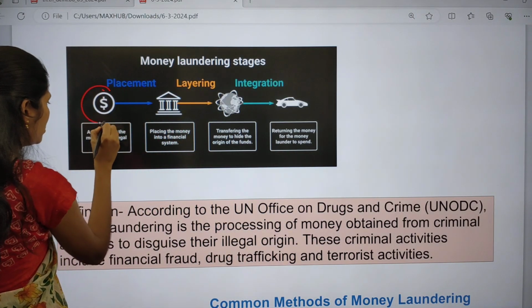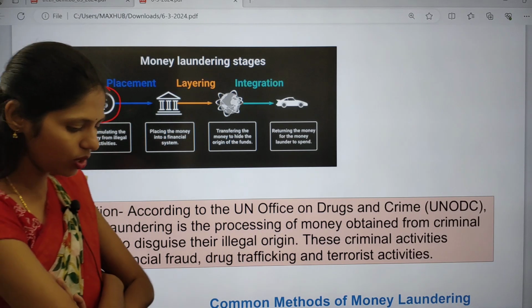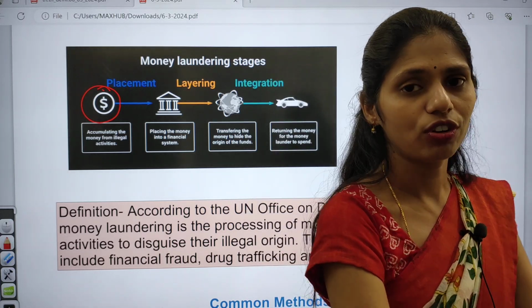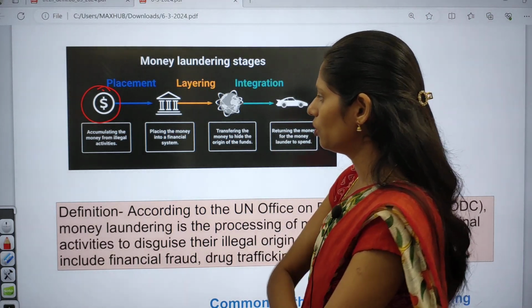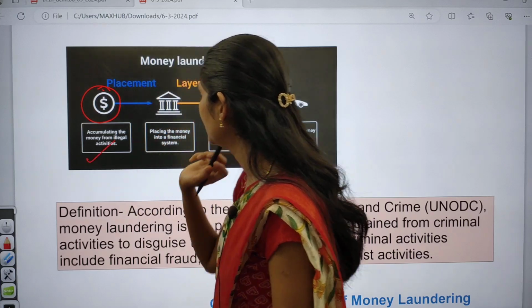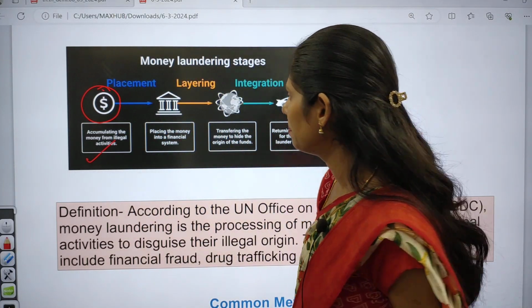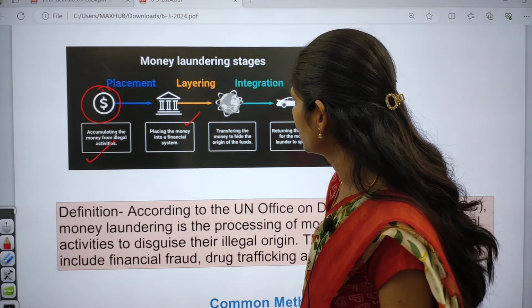So the first one is that you will be getting money from illegal activities, like drug trafficking, arms trafficking. If you are doing some illegal work, you will be getting money, right? So here you will be accumulating money from illegal activities. And the money that you are getting, you will be placing into the financial system, right?